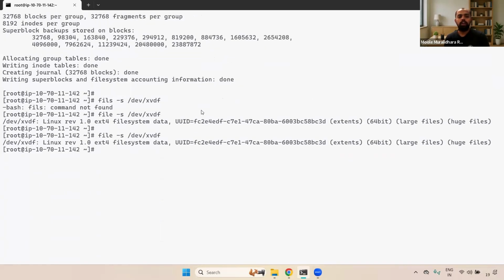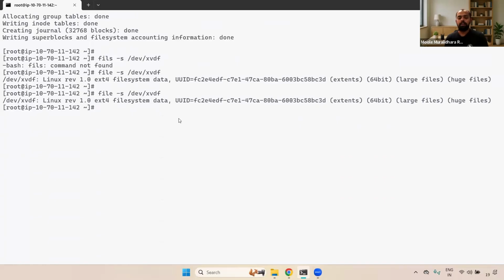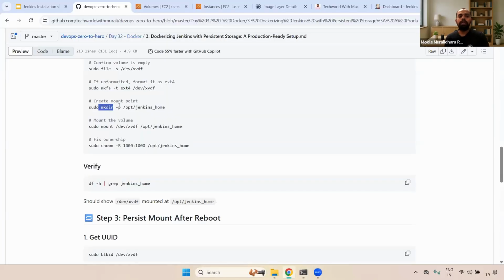Any questions? Now here you can see the specific file. What is the next step? Now we need to create the mount path. We already have /opt/jenkins_home, so that is fine and we don't need to do anything. Now I'm going to mount it. You can use mount /dev/xvdf, whatever block we have, and then the path, which is /opt/jenkins_home.